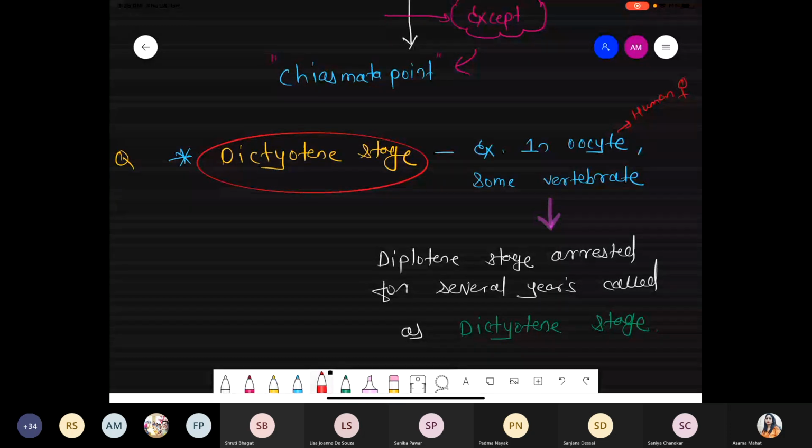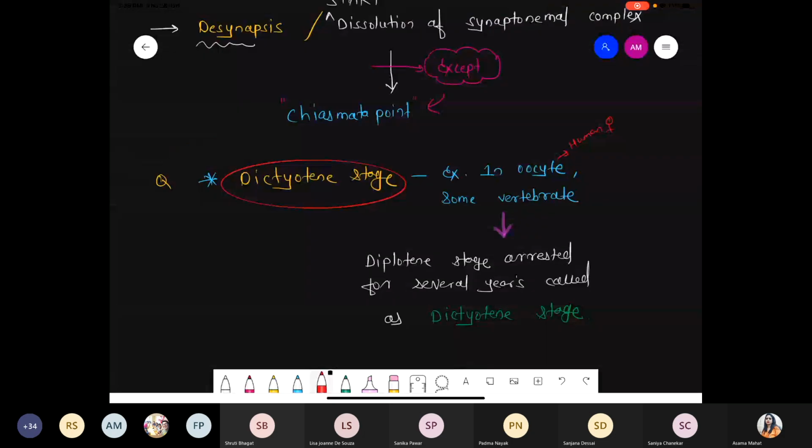So it's a simple condition. What is the meaning of the dictyotene stage? In the female body, the number of eggs is fixed. Second, the meiosis process starts when the female is in fetus condition, but once they reach the diplotene stage, they show prolonged arrest. Several years they are arrested during which phase? During the diplotene phase, and that particular stage is called dictyotene. Clear this part?